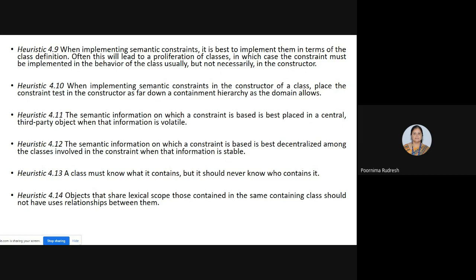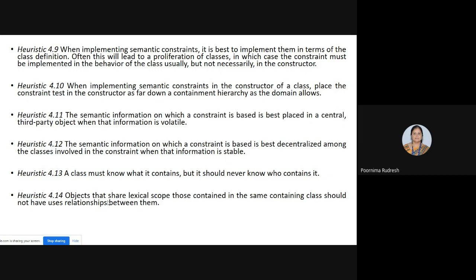For that we have considered an example of, once again, the ATM machine, right? There, if we want to satisfy heuristics 4.14 and 4.1, then heuristic 4.13 will be violated. And if we want to satisfy heuristic 4.13, then heuristics 4.14 and 4.1 will be violated.